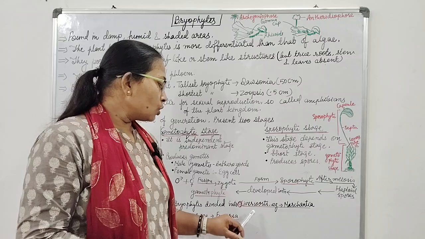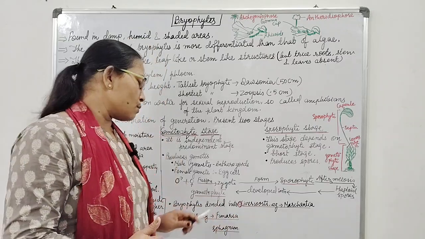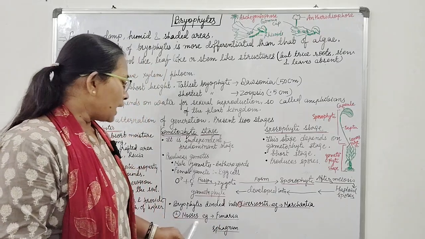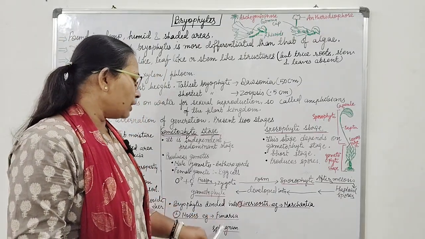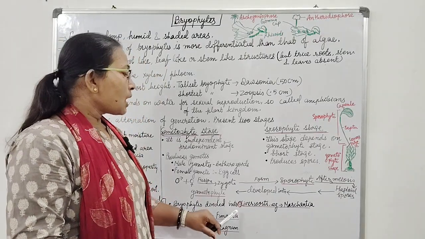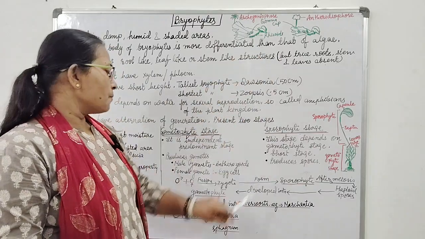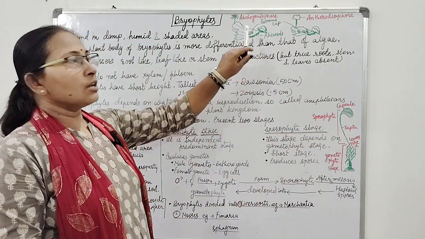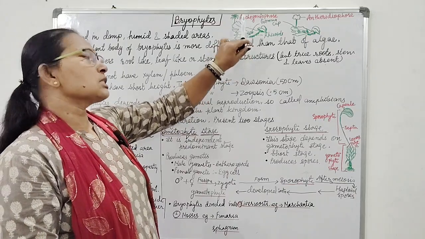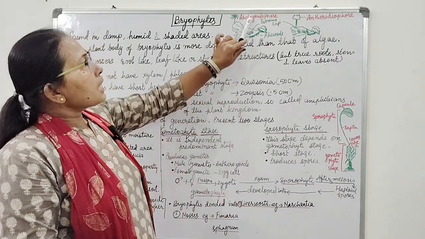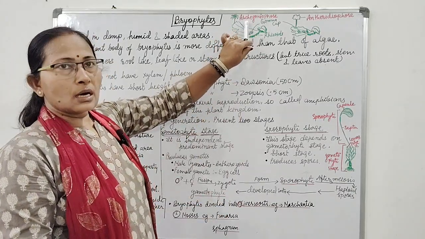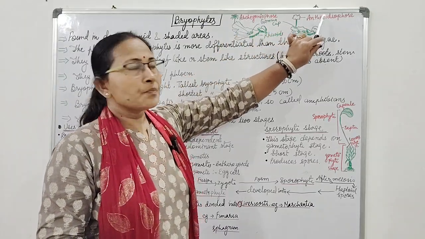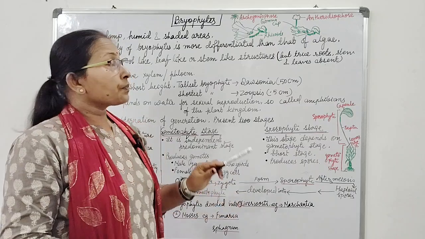Bryophytes are divided into two groups, liverworts and mosses. An example of liverwort is Marchantia, and moss examples are Funaria and Sphagnum. Marchantia structure is here and Funaria is here. In Marchantia, the plant body is thallus-like. Archegoniophore is the female sex organ. Antheridiophore is the male sex organ.